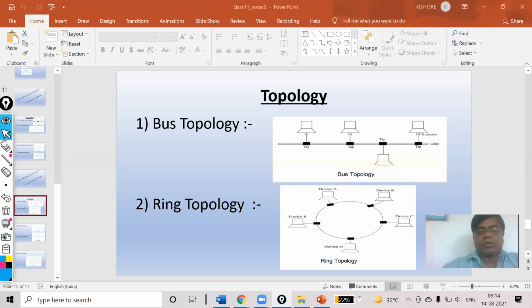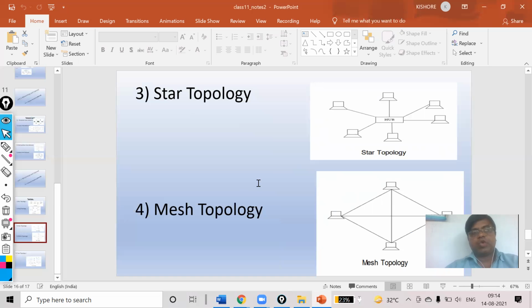Now the next one is your star topology. You can see in star topology, all the devices are connected to a central controller that is called hub or switch. Communication between two devices takes place through the hub or switch.